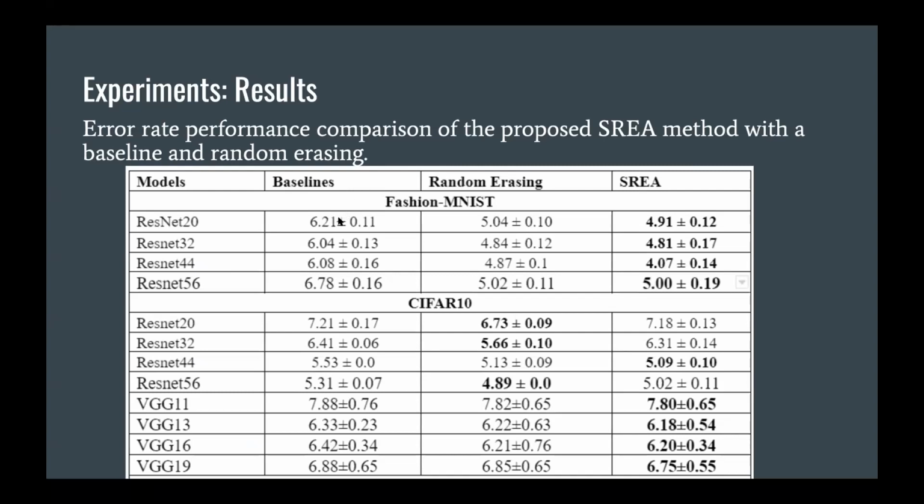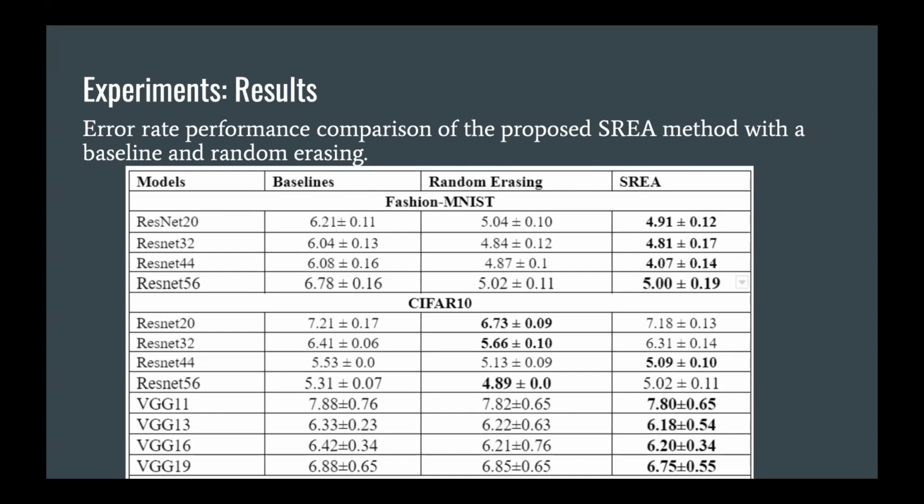In the ResNet20, you can see the baseline has a 6.21 error rate, while in random erasing it was 5.004. While in stride random erasing, it gave an error rate that is further reduced, that is better. So you can say 4.9. In this way, if you look at the overall picture of stride random erasing, it gave a very impressive performance, and it gave very competitive performance in a few cases as compared to random erasing.